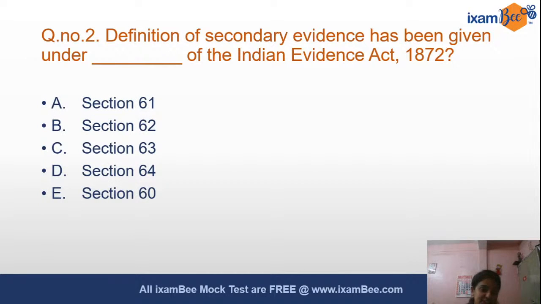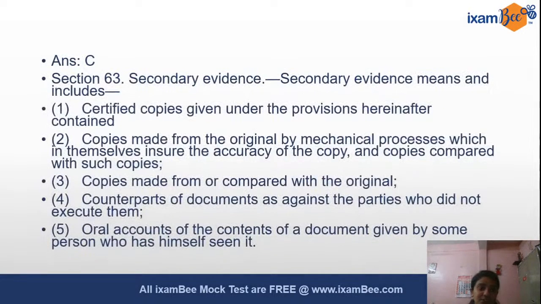Options are section 61, 62, 63, 64, 60. Now to make it more confusing, the options are given as very near about, so that the answers seem more confusing for us to solve. And the answer is section 63, that is option C. Section 63 describes secondary evidence. Secondary evidence means and includes what?